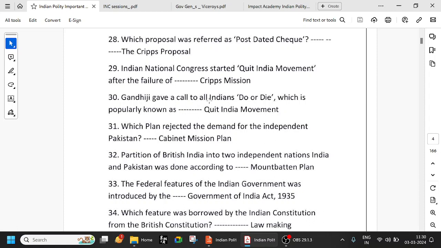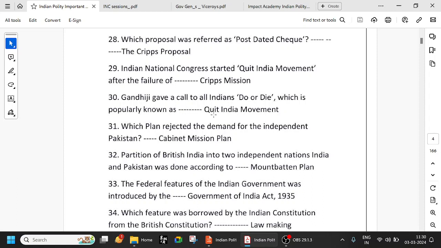Gandhiji gave a call to all Indians, do or die, which is popularly known as the Quit India movement. As I said, the non-cooperation movement 1920, Dandi March 1930, and earlier the Champaran Satyagraha 1917, Kheda Satyagraha 1918 and Ahmedabad Satyagraha 1918 are the most important movements by Gandhiji. In all these movements, there was no violence.